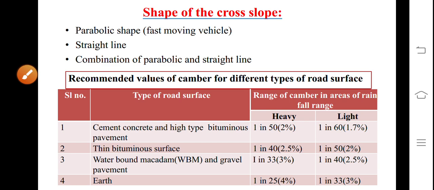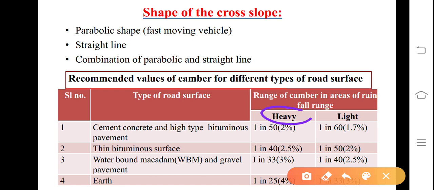So based on that, IRC recommended the values of camber for different types of road surface depending upon rainfall, heavy or light, and type of road surface. For cement concrete and high type bituminous pavement, where rainfall is heavy, cross slope may be 1 in 50, that is 2%.